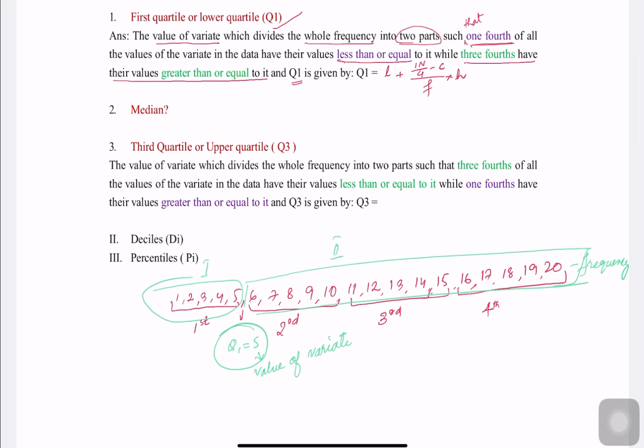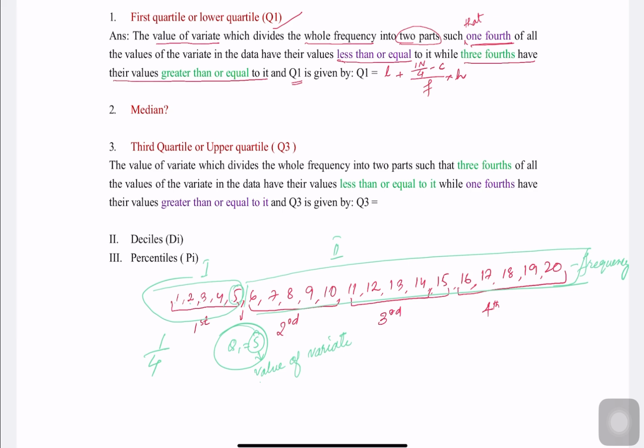Now what happened is with this value of variate, 1/4 of all the values of the variate in the data have their value less than or equal to it. That means this 5, the 1/4 part, is less than or equal to. Less than means all these values 1, 2, 3, 4. Up to 4, it is less than 5. But 5 is equal to 5.